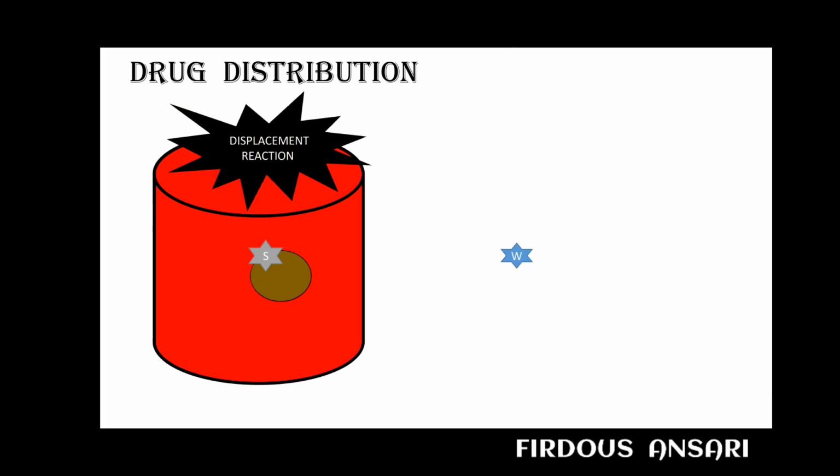So during distribution, drug interaction may occur principally as a result of displacement from the protein binding site. A drug displacement interaction is defined as a reduction in the extent of plasma protein binding of one drug caused by the presence of another drug, resulting in the increased free or unbound fraction of the displaced drug.